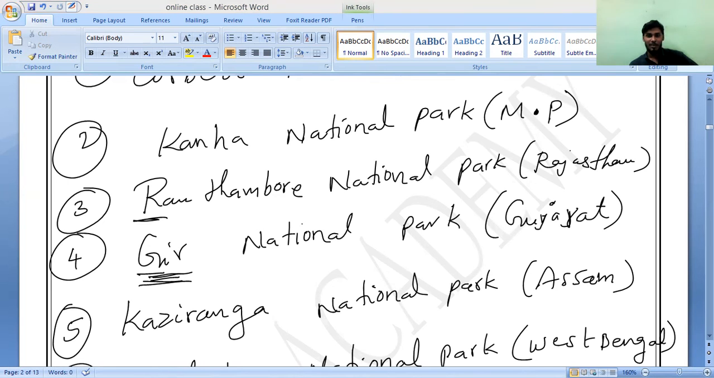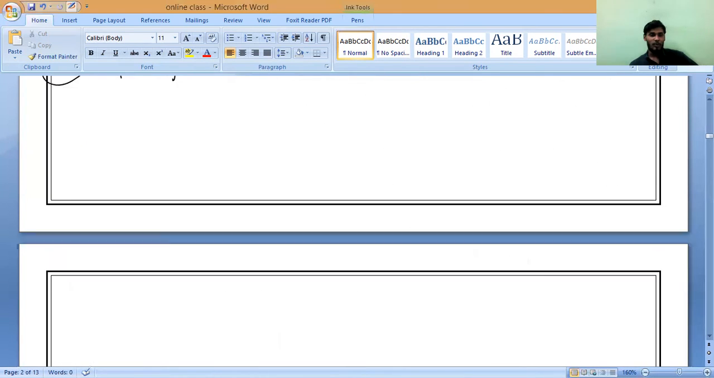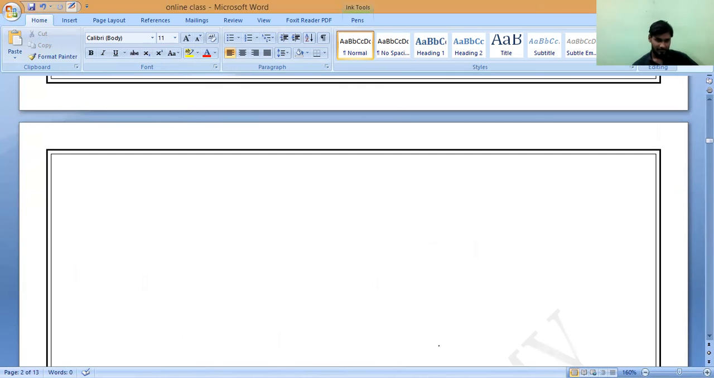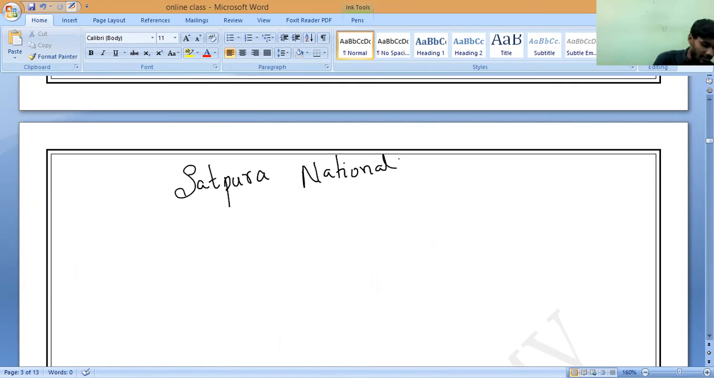Understanding? Satpura National Park. You can keep it in mind. Sir, this is also the same Panchmani biosphere, sir. Yeah, that is what I'm saying. Satpura National Park. Why Madhya Pradesh only? In India, the highest percentage of forest is located in Madhya Pradesh. Understand? Madhya Pradesh is India's reserve forest. Satpura National Park is located in MP.